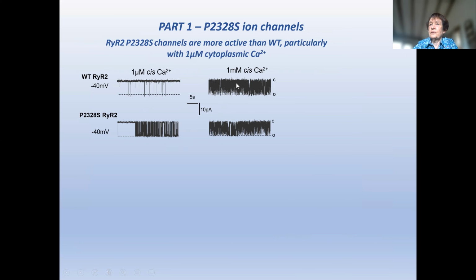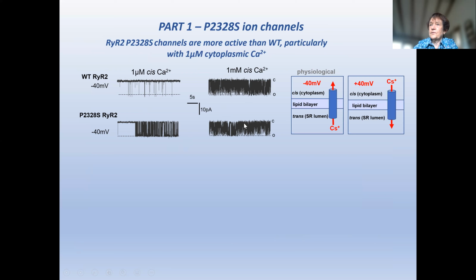And this is 1 millimolar cytoplasmic calcium, which isn't physiological, but we included it to fully define the calcium activation curve, and not much difference here. The significance of the potential is that at minus 40 millivolts, current is flowing from the luminal side of the channel to the cytoplasmic side of the channel, which is the physiological direction. At plus 40 millivolts, it's flowing in the opposite direction.